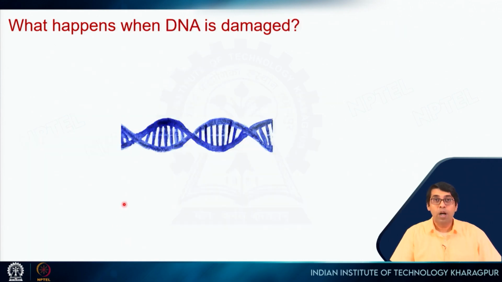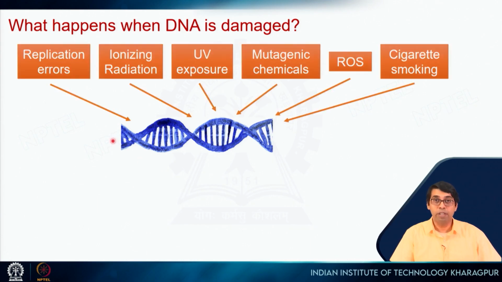Okay. So how does DNA damage happen? There are several factors. I talked about replication errors. You can also get cancer from ionizing radiation. Mutations can also happen from UV exposure, right? So we will see that UV light can cause certain reactions, so it can result in DNA damage or mutations. Now this is something that is very interesting.